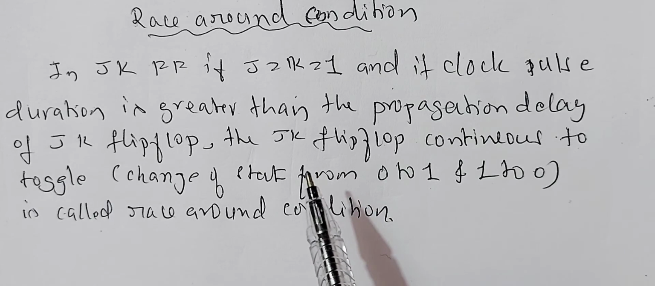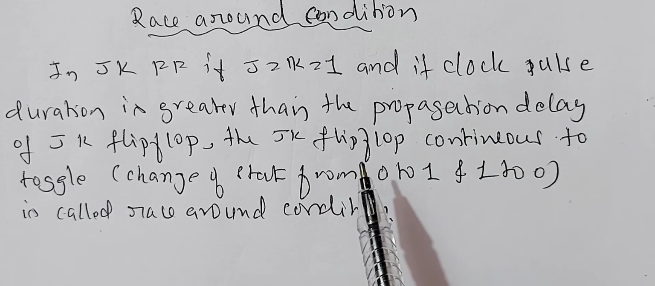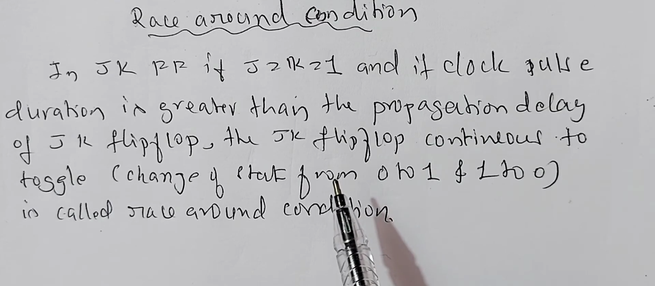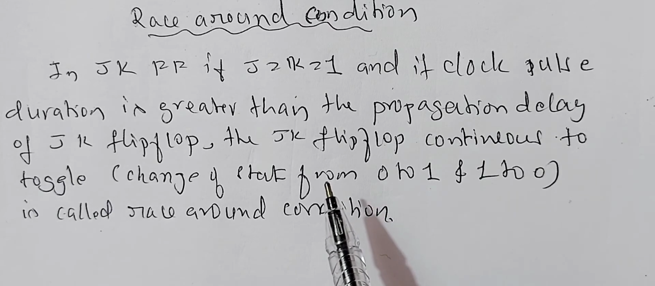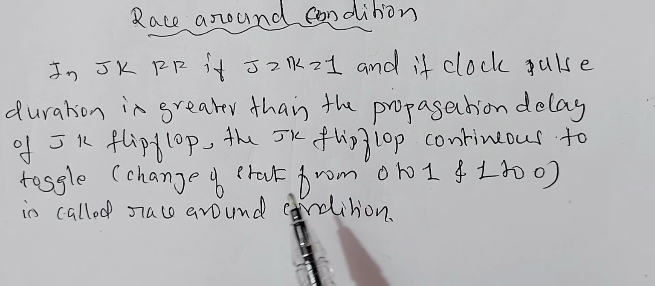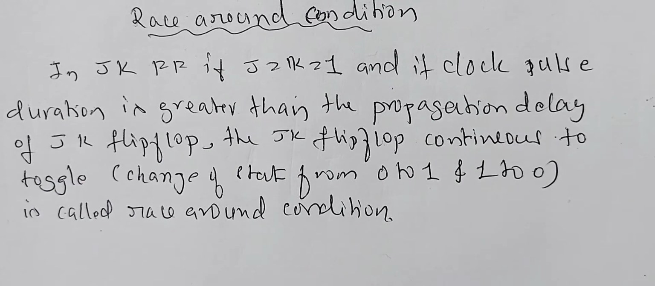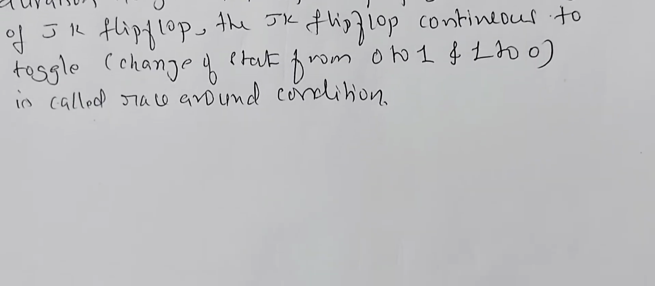If the propagation delay is much less than the input clock pulse, or if the duration of the clock pulse is more than the propagation delay, then the JK flip-flop has race around condition. There is a continuous change of the state from 0 to 1, 1 to 0. This continuous change of 0 to 1, 1 to 0 within the period of the clock pulse is called race around condition.